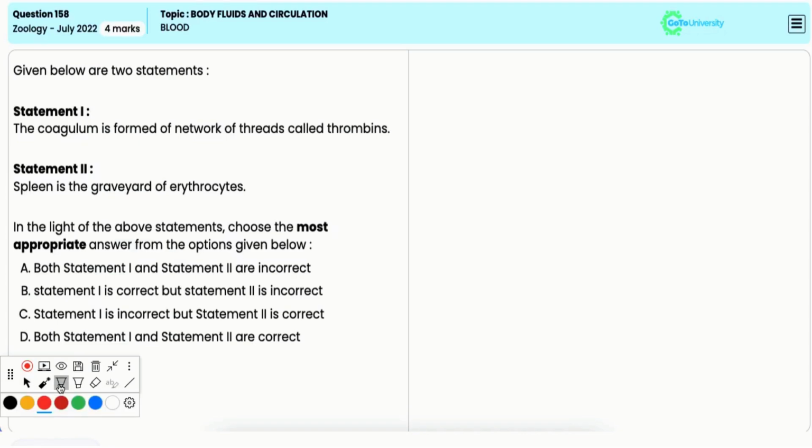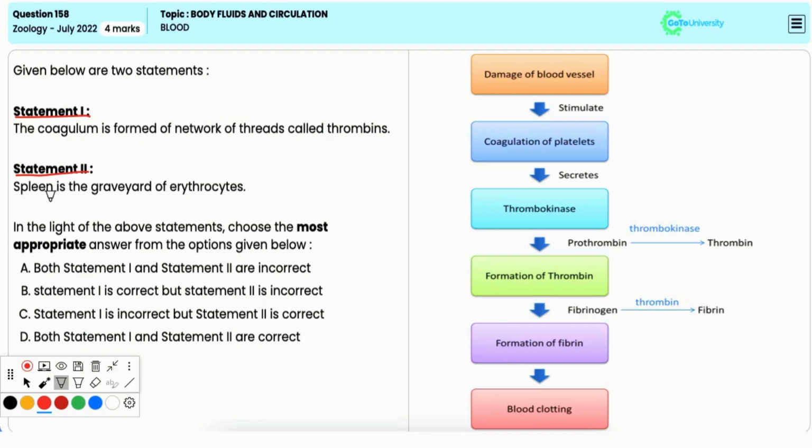In this question, two statements are given, and based on these two statements, you have to identify the correct answer. Statement 1. The coagulum is formed of a network of threads called thrombins. It is incorrect. The network of threads that forms the coagulum, that is the clot, is made up of fibrin, not thrombins. Thrombin is an enzyme that helps convert fibrinogen into fibrin, which forms the mesh that traps blood cells and leads to clot formation.